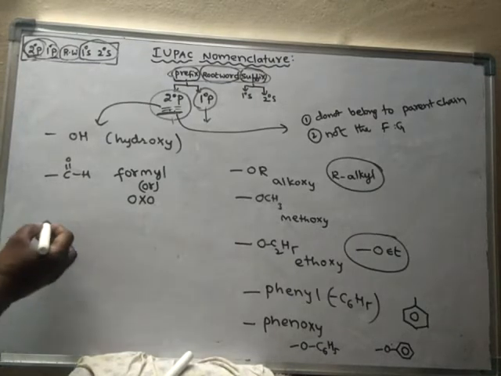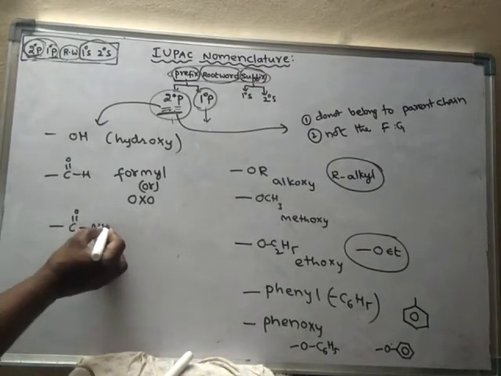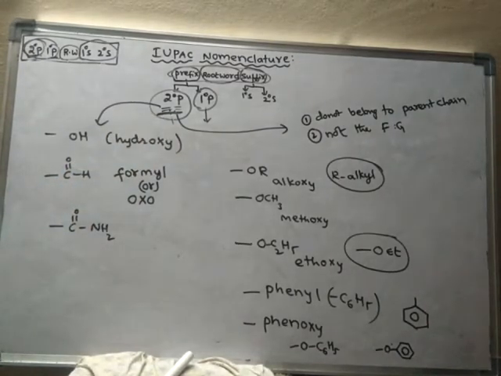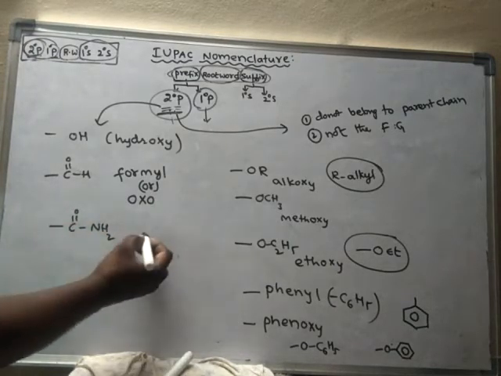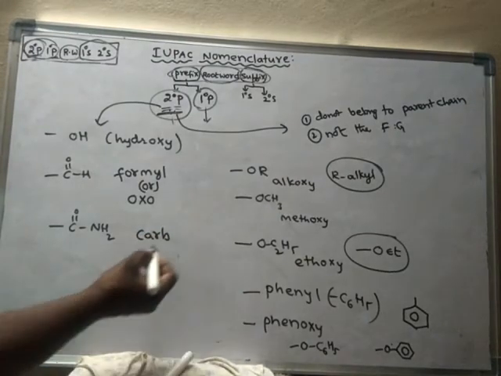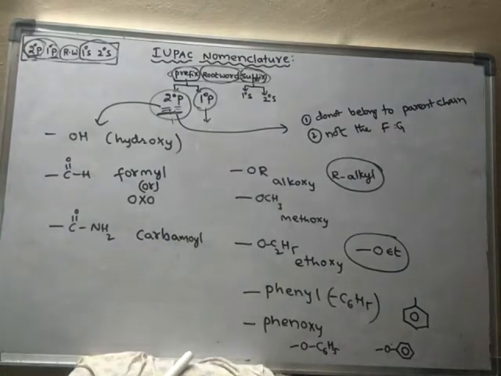If amide appears, if this group appears as secondary prefix, then the name we have to use for this one is carbamoyl.